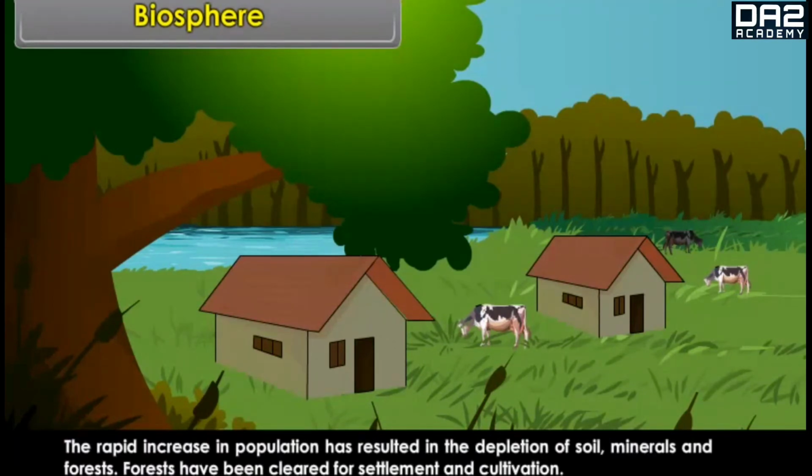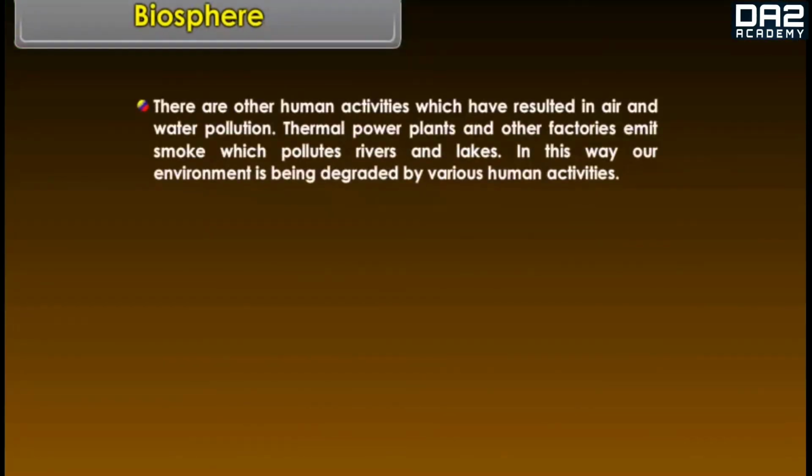The rapid increase in population has resulted in the depletion of soil, minerals and forests. Forests have been cleared for settlement and cultivation. There are other human activities which have resulted in air and water pollution. Thermal power plants and other factories emit smoke which pollutes rivers and lakes.